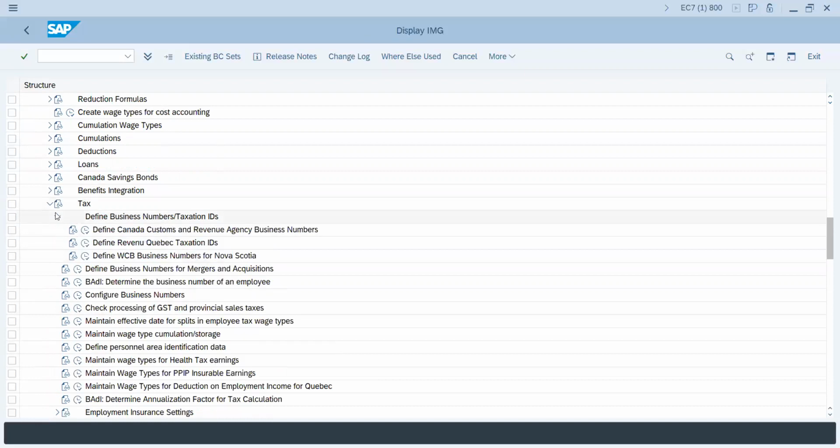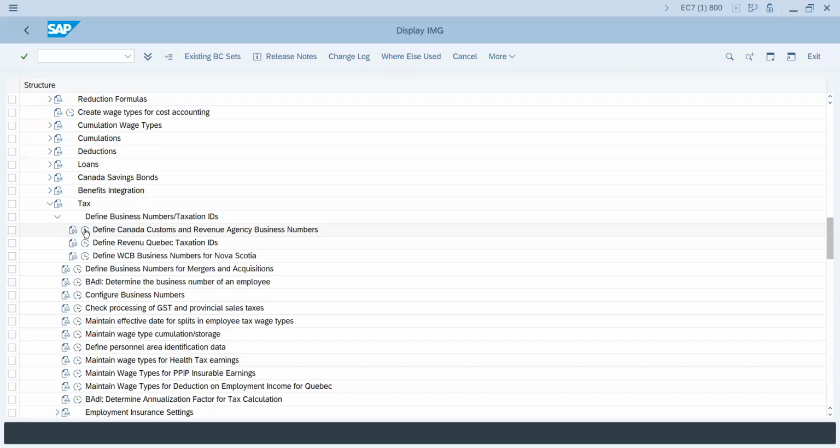So the first thing: whenever you are defining the business, what is the business number? Any idea, Marsh? I guess the business number, as far as I remember, is required for the CRA filing, and we need to provide it when we are creating the T4s. Yeah, you're absolutely correct. Basically, whenever you are establishing your organization and start configuring, you must have a business number which you communicate to your CRA, Canada Customs and Revenue Agency. That business number is maintained here.